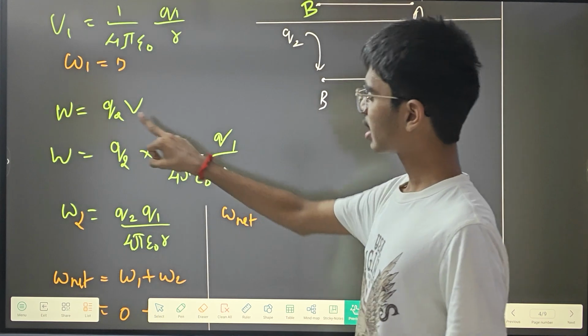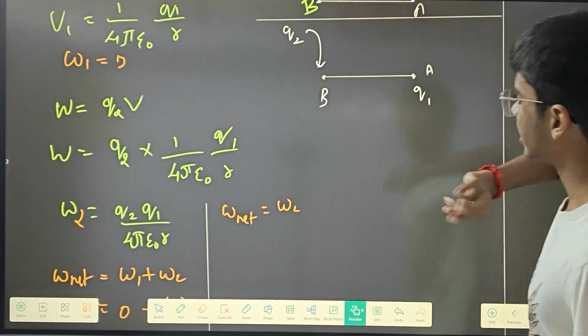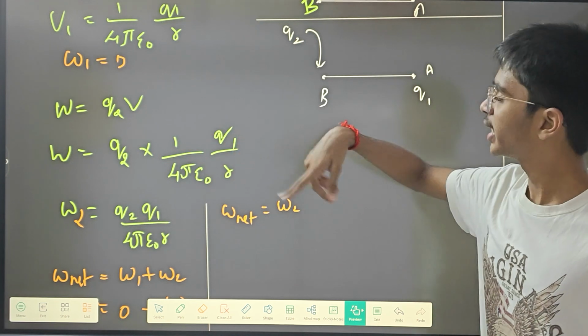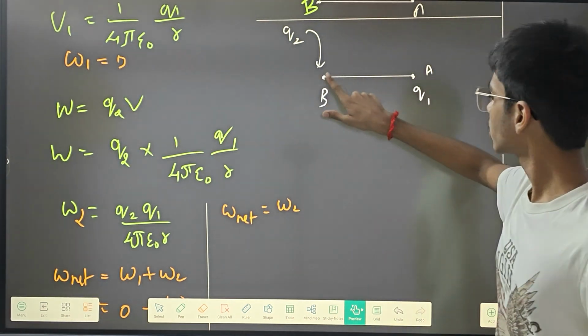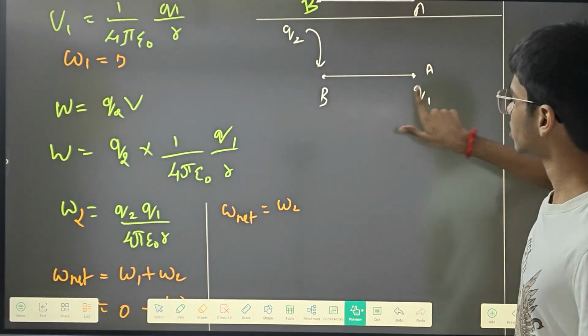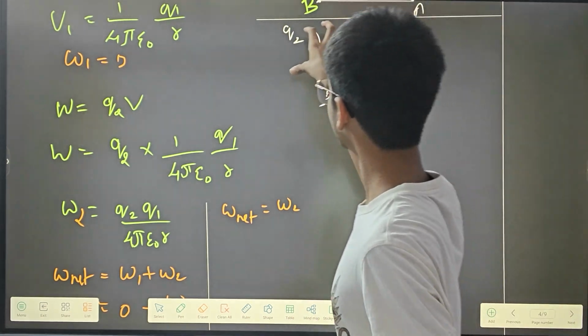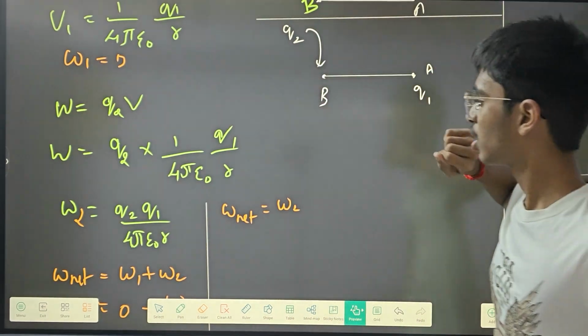In the second case, work done is equal to Q2V. Here work done is charge into voltage, we know. The charge is going to be Q2, because Q2 is the charge that is coming here. You have to always take the moving charge, not the charge that is fixed here.